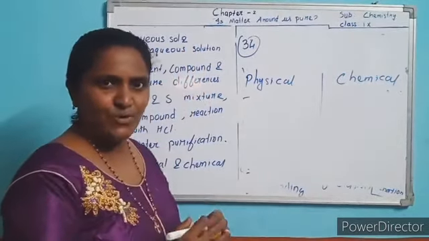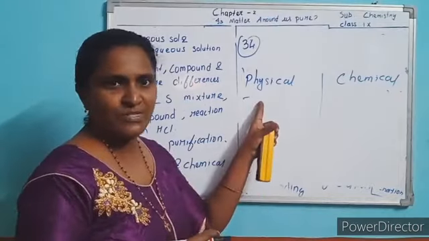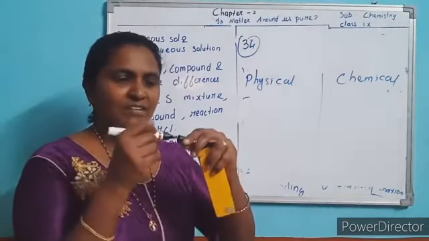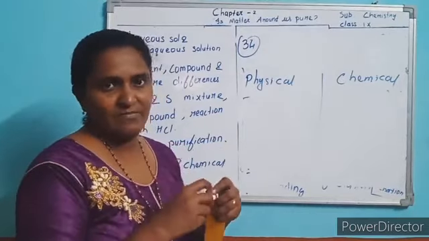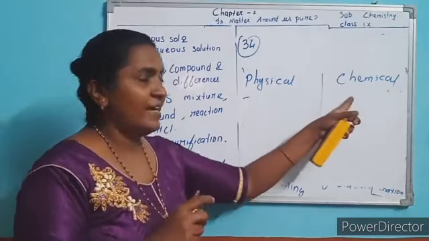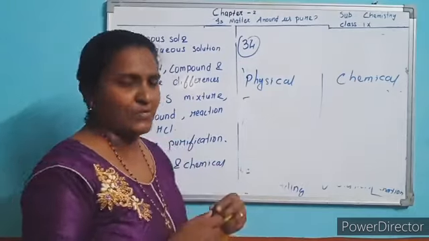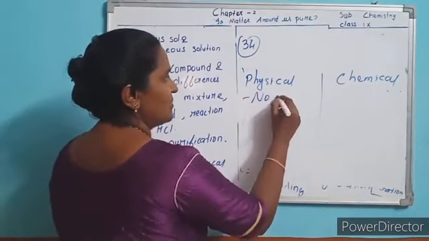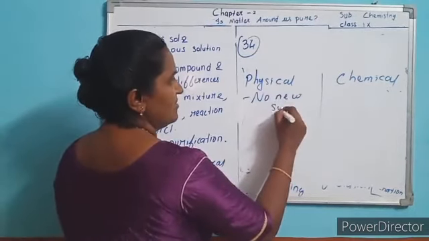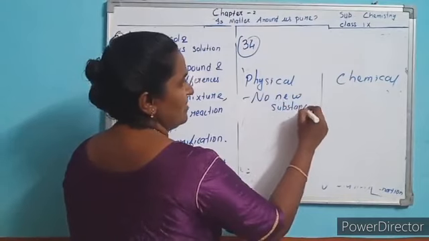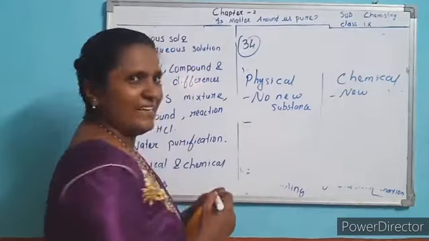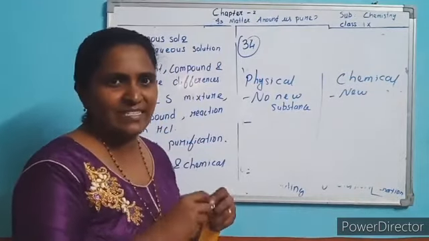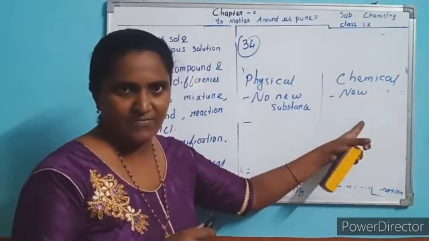In a physical change no new substance is produced, because if it opens we can close it again. Tearing paper is a physical change. In a chemical change, new substances are produced. And here no energy exchange takes place, while there energy exchange takes place.